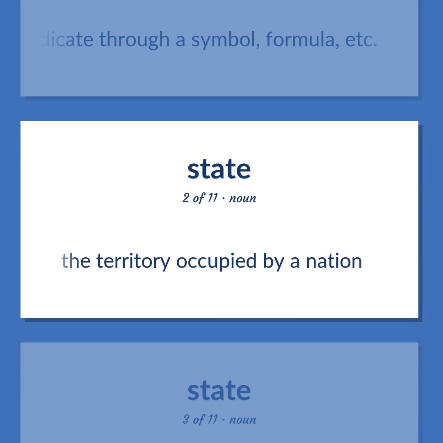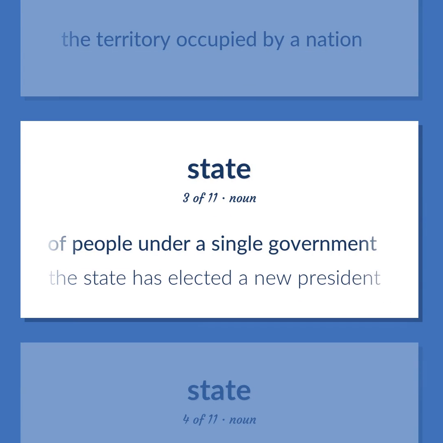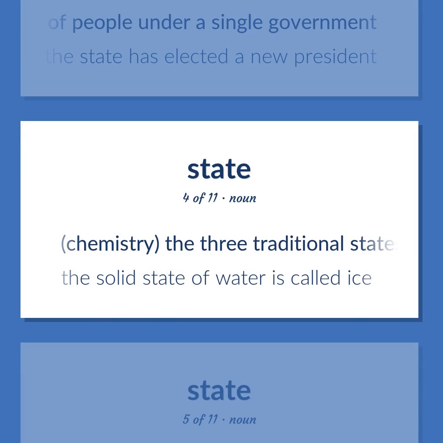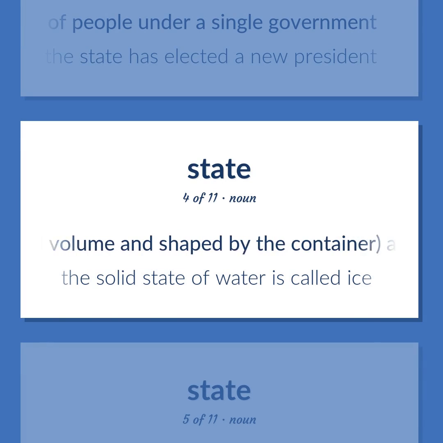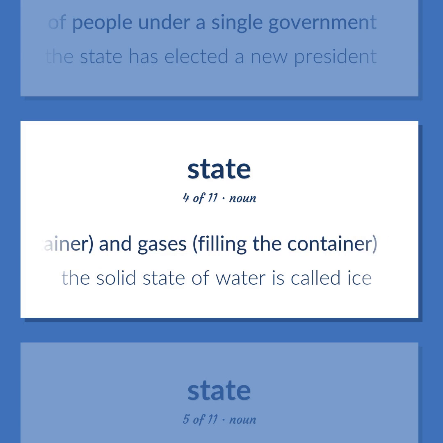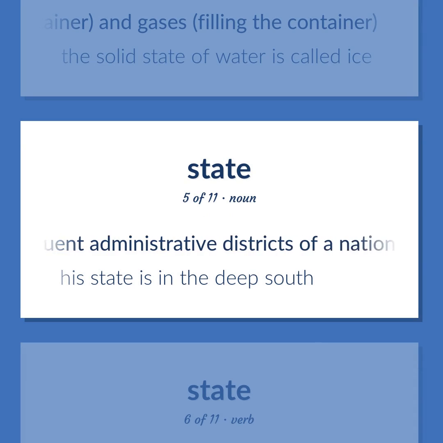The territory occupied by a nation. A politically organized body of people under a single government. The state has elected a new president. Chemistry. The three traditional states of matter are solids, fixed shape and volume; liquids, fixed volume and shaped by the container; and gases, filling the container. The solid state of water is called ice. The territory occupied by one of the constituent administrative districts of a nation. His state is in the deep south.